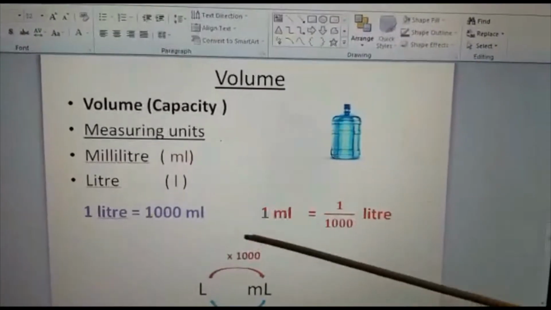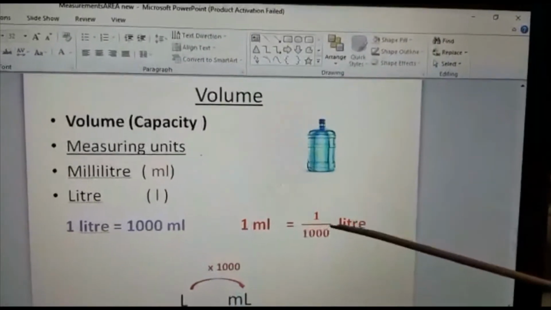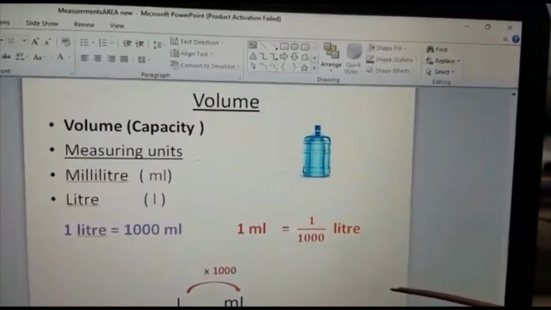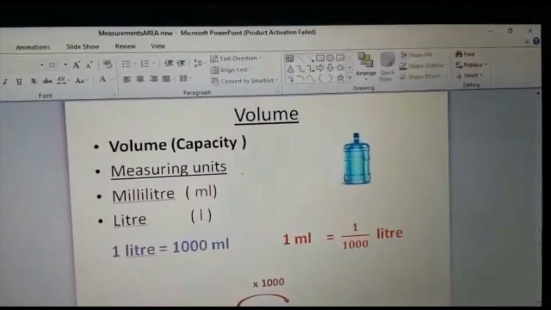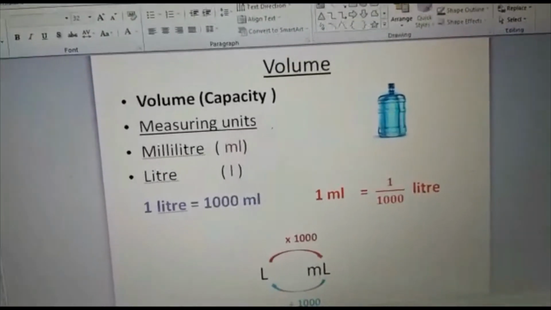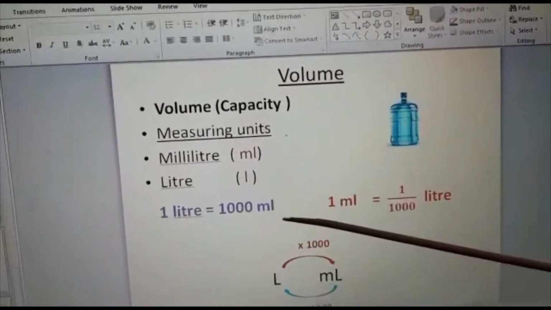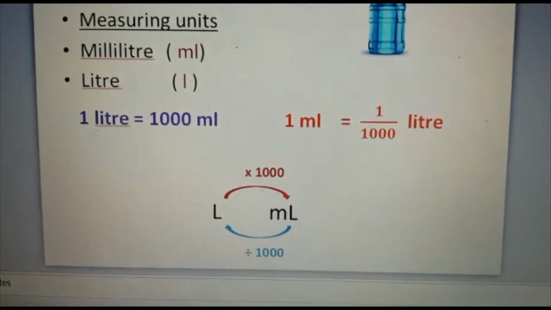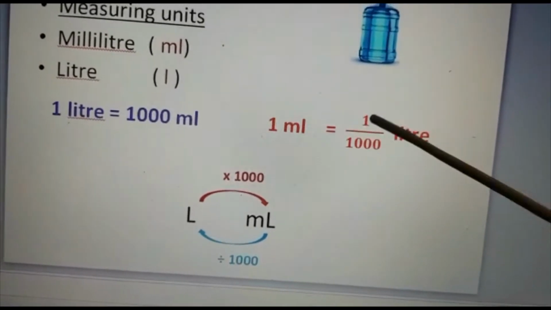We know 1 liter is 1000 milliliter, so 1 milliliter will be 1 divided by 1000 liter. The conversion is always between liter and milliliter. So we know 1 liter equals 1000 milliliter and 1 milliliter equals 1 by 1000 liter. Just go through this, you know this.